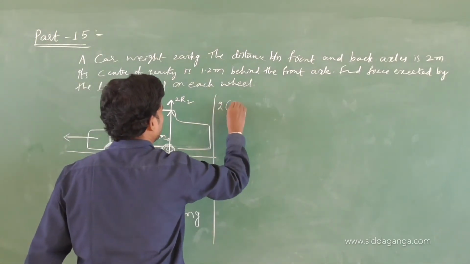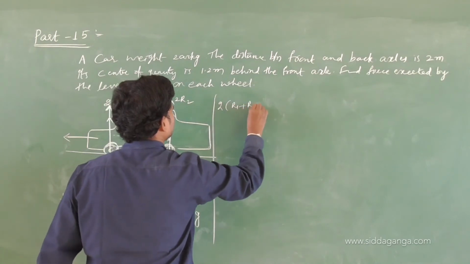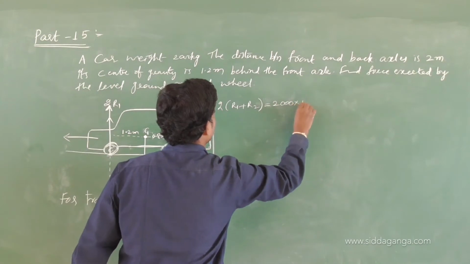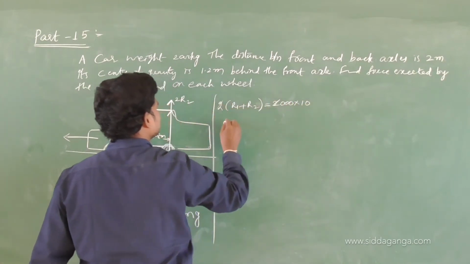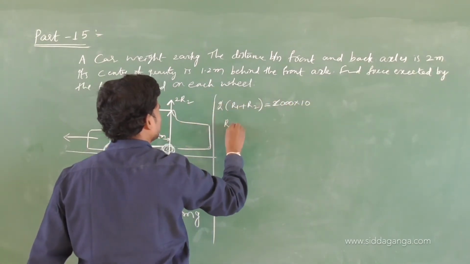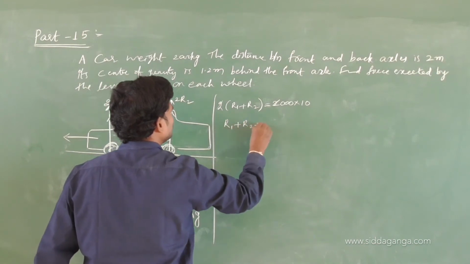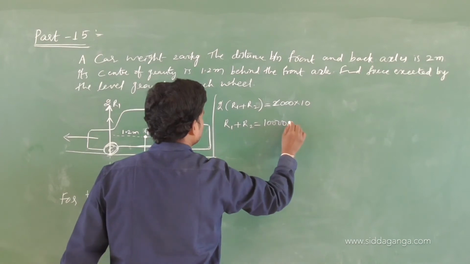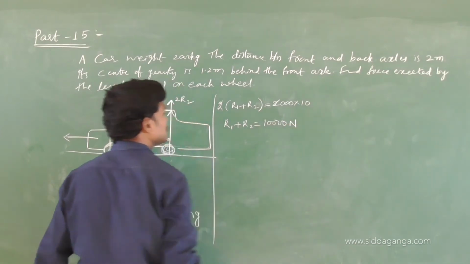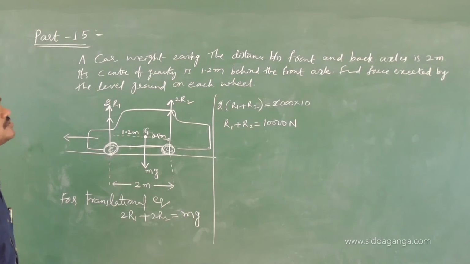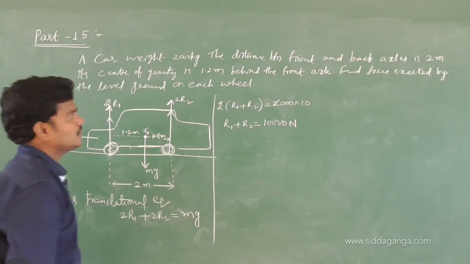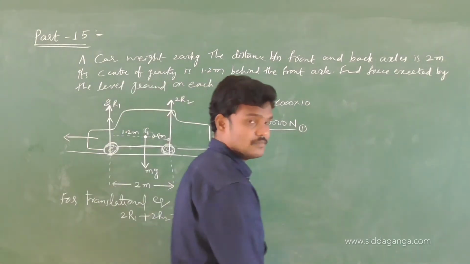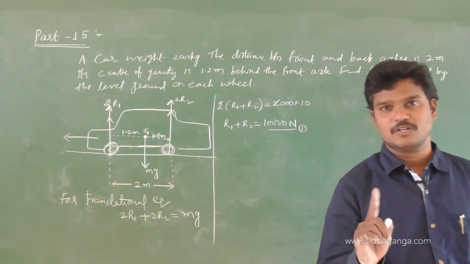2R1 plus 2R2 equals mg. How much is m? 2000 into g, 10. So 2 cancels. R1 plus R2 is 10,000 Newton, because R1 and R2 are forces. 1000 into 10 gives R1 plus R2. Take this as equation number 1. Now the target is to find out R1, R2.